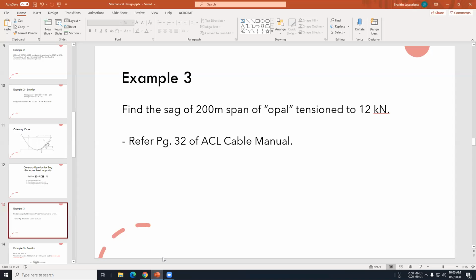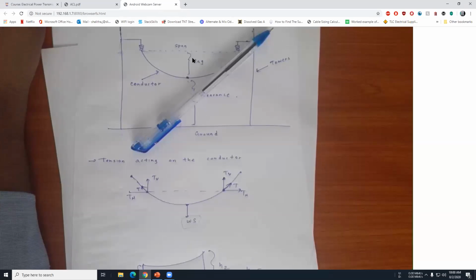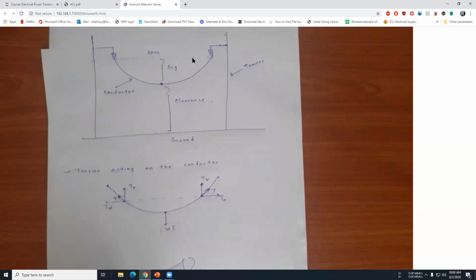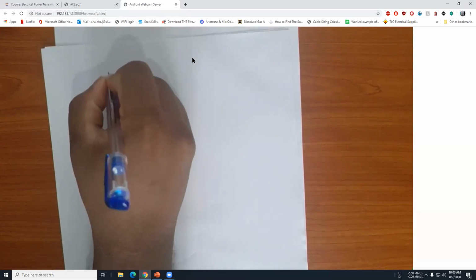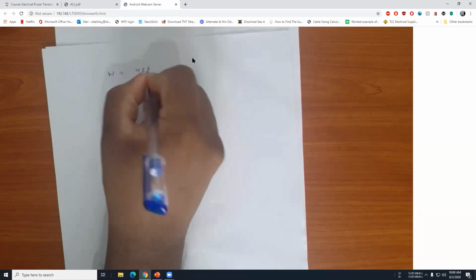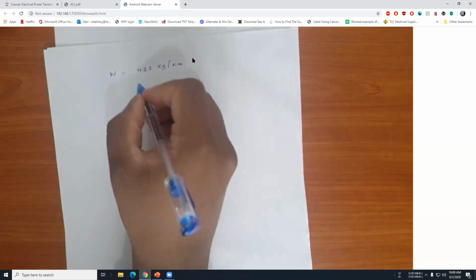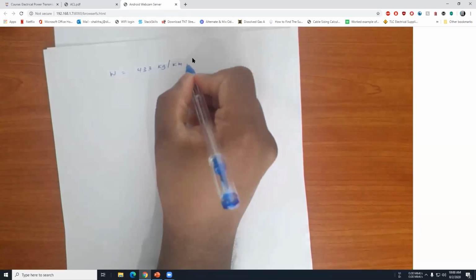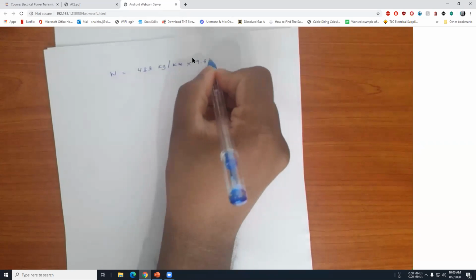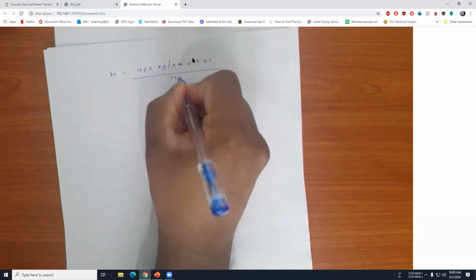To convert this to newtons per meter, you will have to do a small calculation. The weight is given as 433 kilograms per kilometer. To convert this to newtons per meter, you just have to multiply this by 9.81, because that is g, and divide it by 1000.